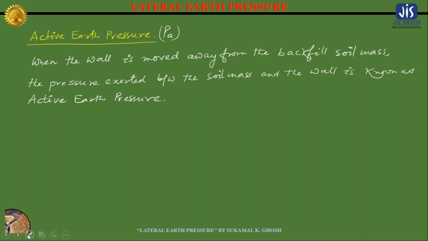Now again, if you want to write the definition of passive earth pressure, then how can we write it?